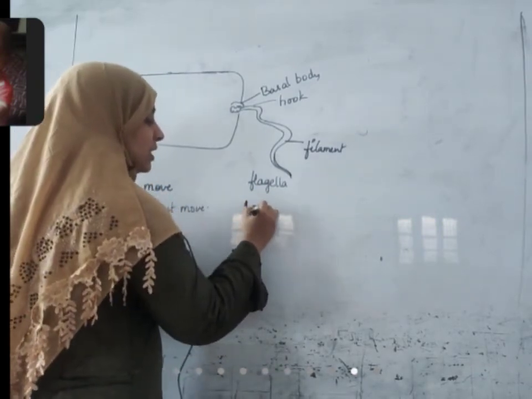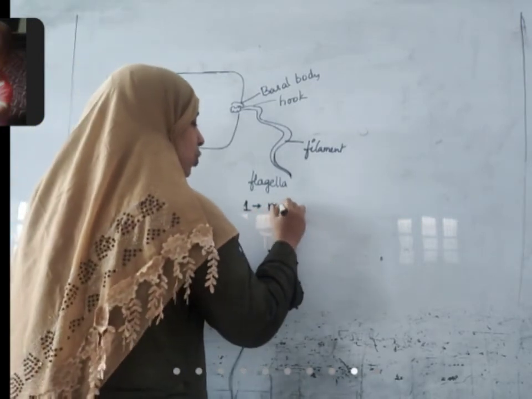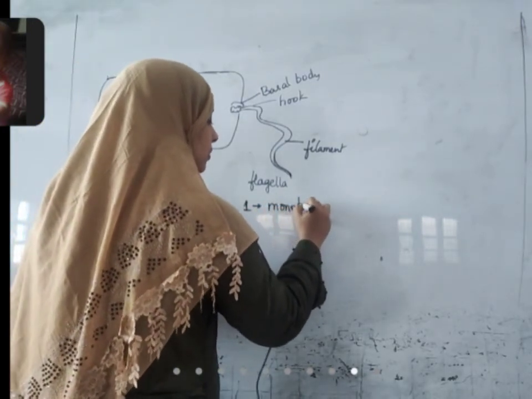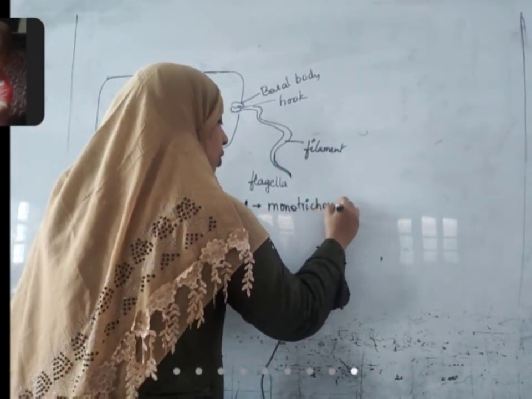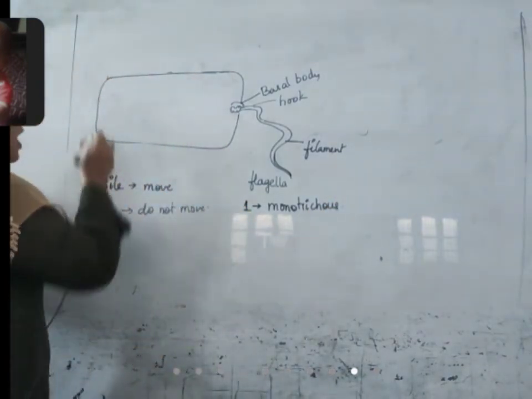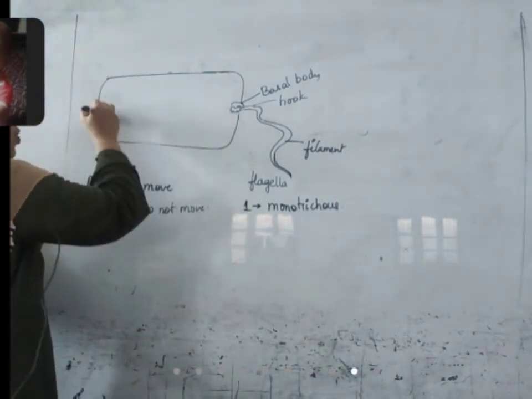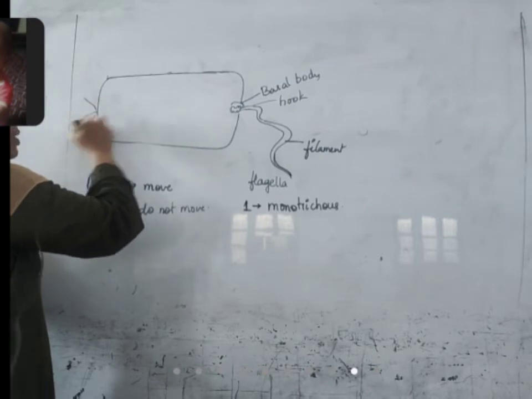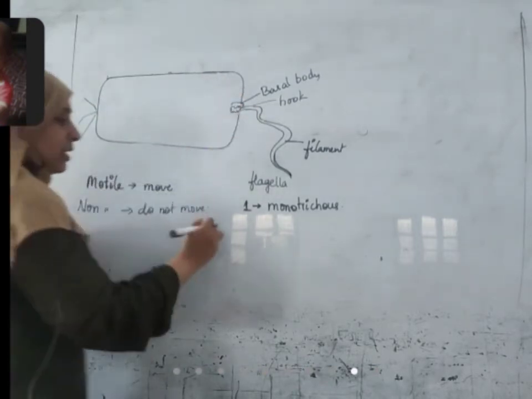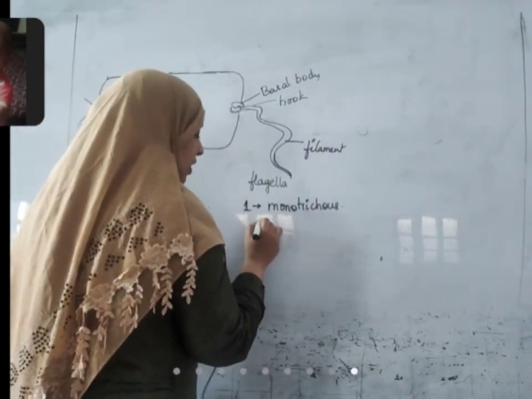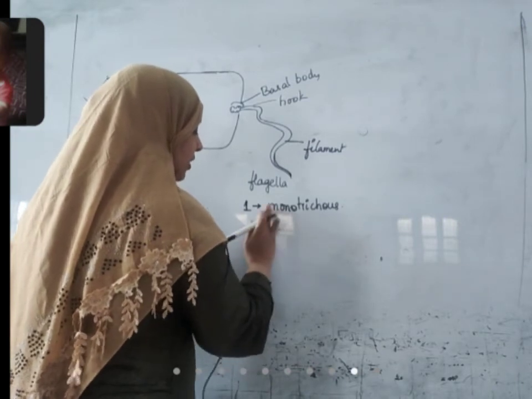Those bacteria which have one flagellum are called monotrichous. Some bacteria have flagella here and here. One bunch of flagella arises from here, and one bunch will be here. That type of bacteria are called amphitrichous.